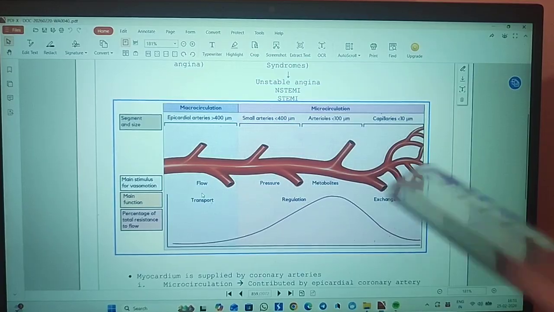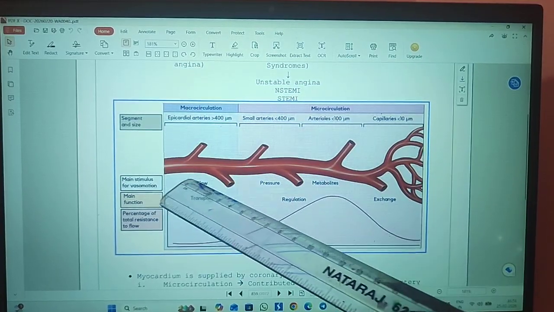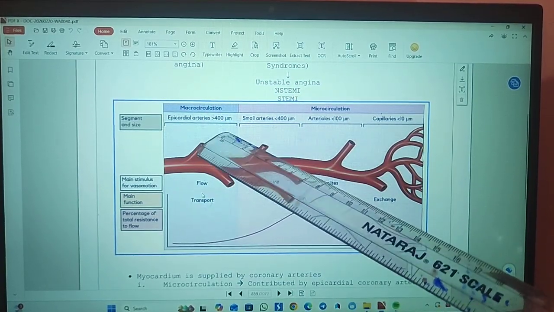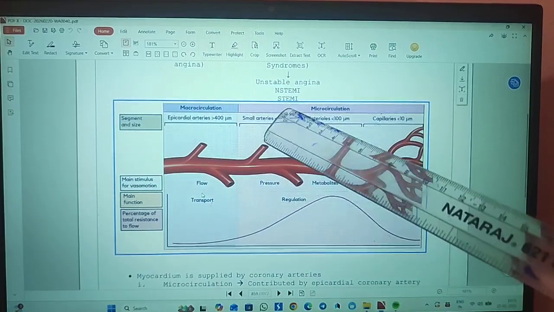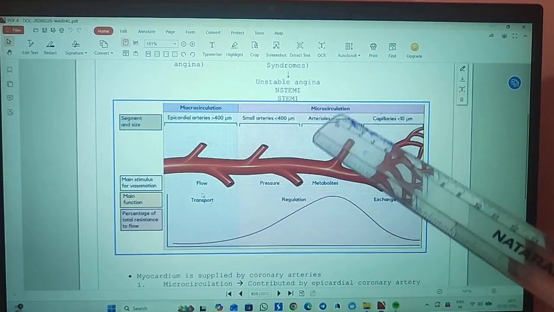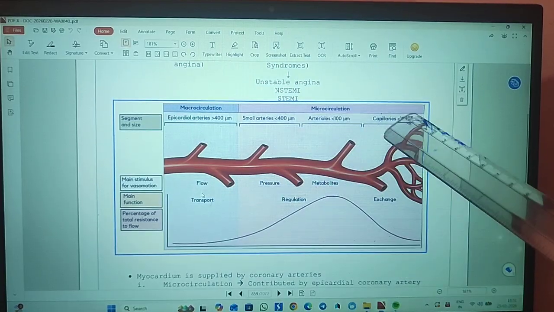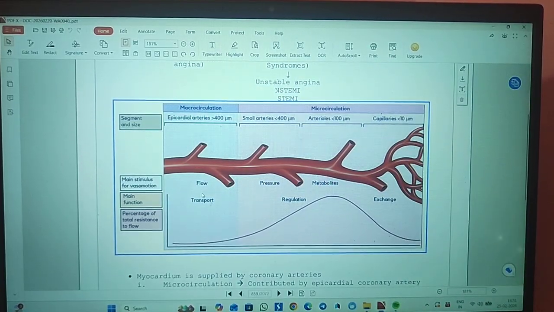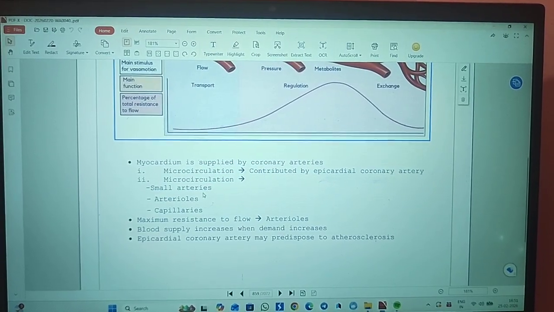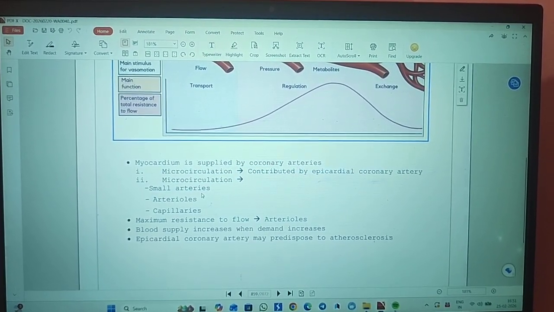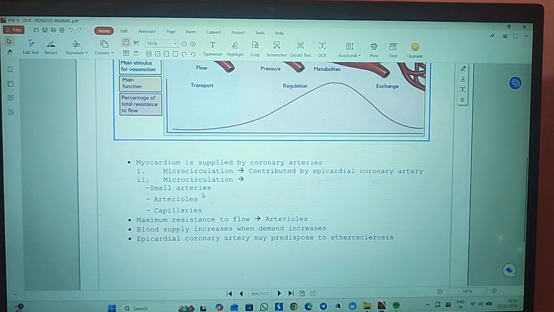In this figure you can see the macro circulation, that is the epicardial arteries, which are greater than 400 micrometer, and these are the small arteries, less than 400 micrometer, and these are the arterioles, less than 100 micrometer, and lastly the capillaries, less than 10 micrometer. This is the circulation of the myocardium, and in this circulation the maximum resistance to blood flow is mainly provided by the arterioles. Whenever the demand increases, the blood supply also increases.